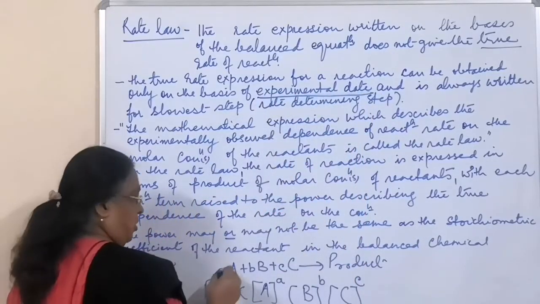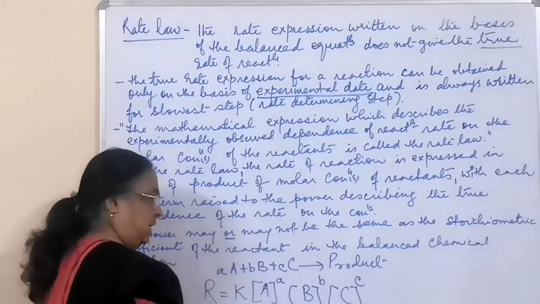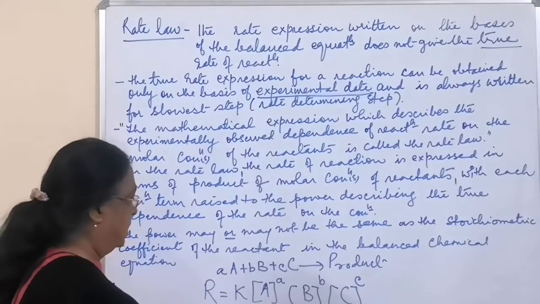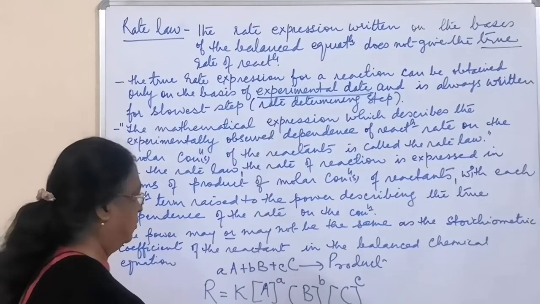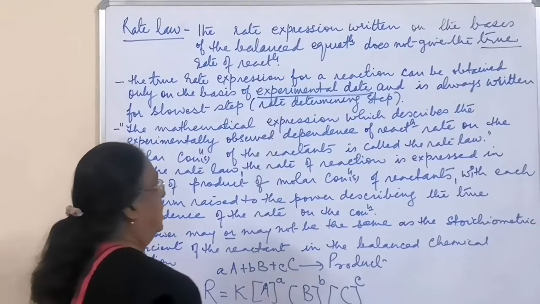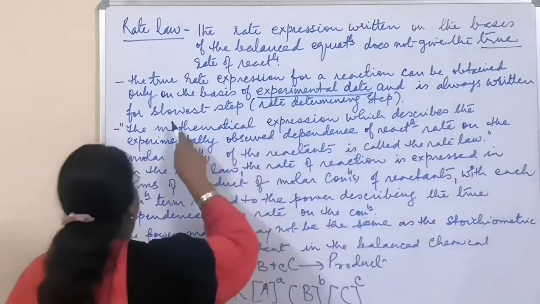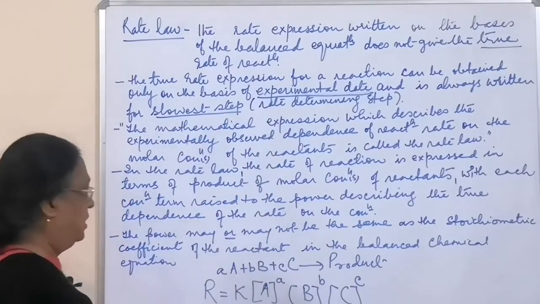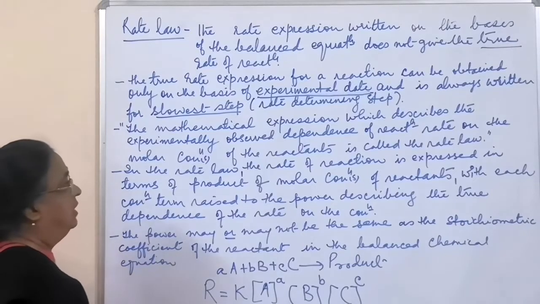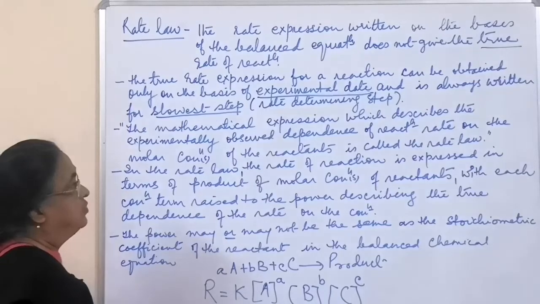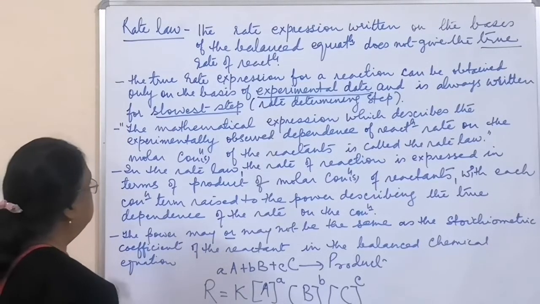How many moles of A, B and C are exactly reacting in the experiment will give you correct information about the true rate of the reaction, and it is always written for the slowest step. That is the rate determining step. So what I have underlined is important to know, and that's why I have jotted down these points. You need to know these things.